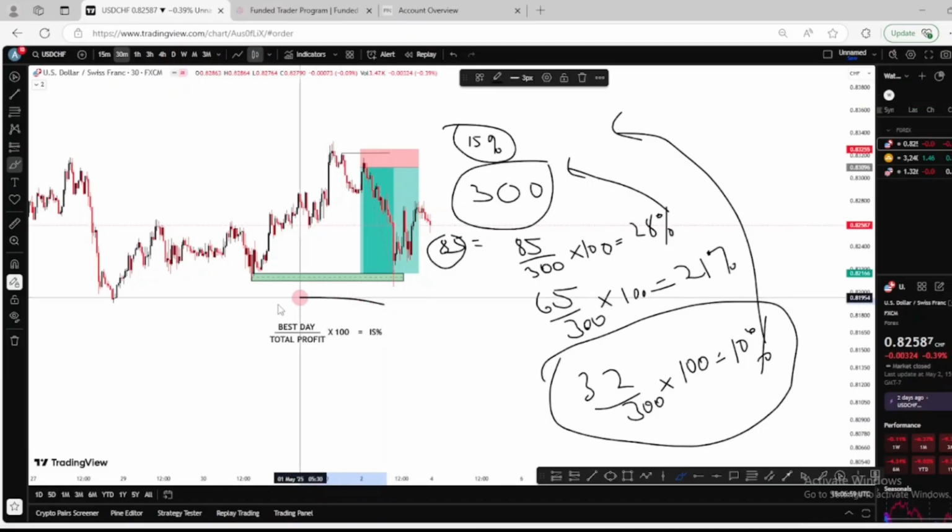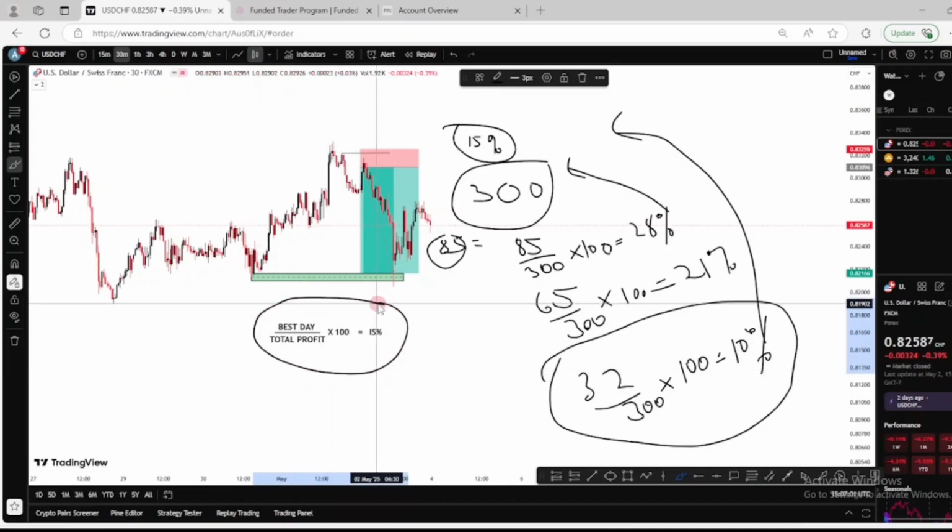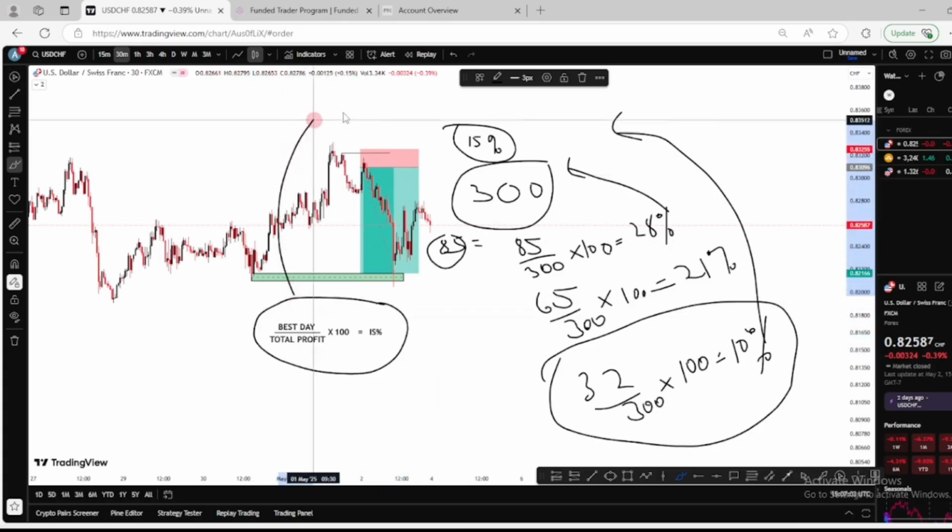Every prop firm rule is there to test every trader. Tentrade has a consistency score rule, that is the lot size you are to use anytime you are trading. Funding Pips and OFP and other prop firms are using what we call the consistency and inconsistency score rule. So the issue is, what is it?